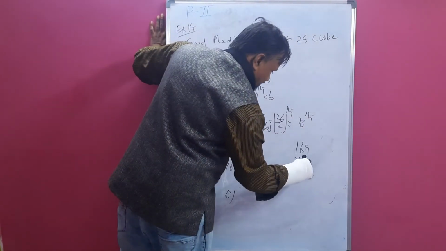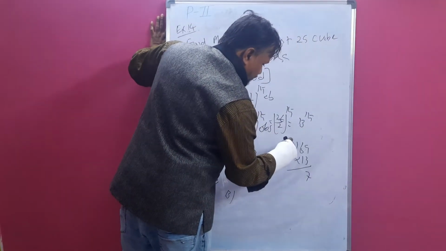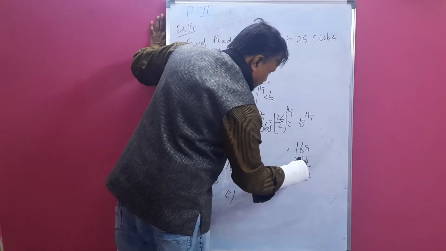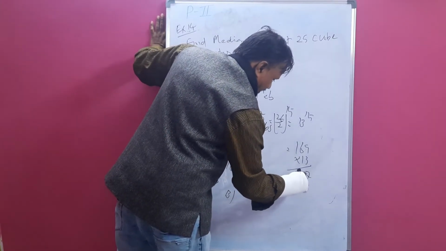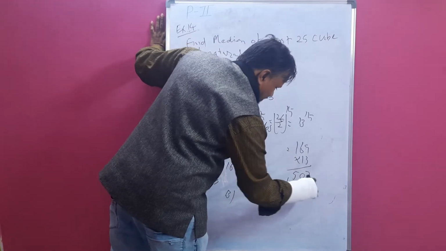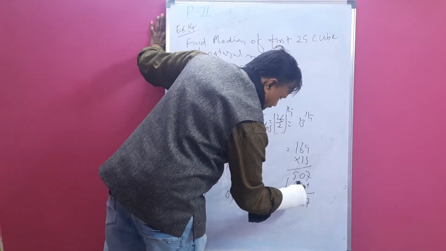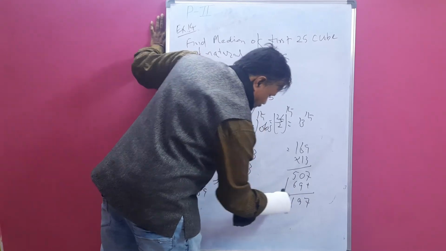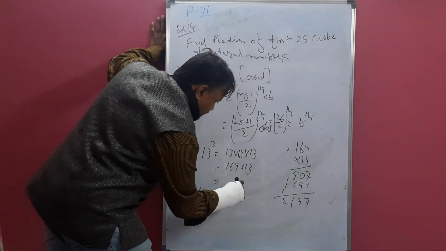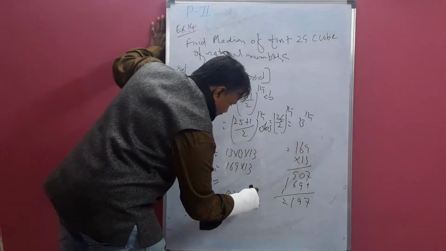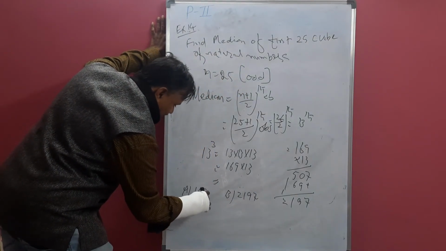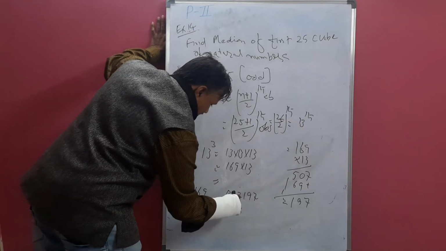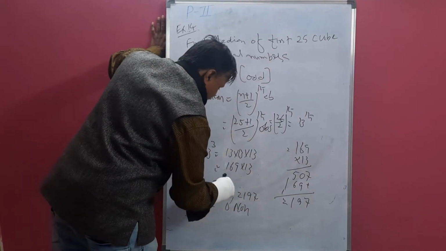3 nines are 27, 2, 18, 20, 0, carry 2, 2, 1, 3, 1, 3, 5. Okay, 9, 6, 1. So this is nothing but 7, 9, 11. Okay, so option B is 21, 9, 7, or C maybe 1, 2, 9, 7, D none. So B is your answer.